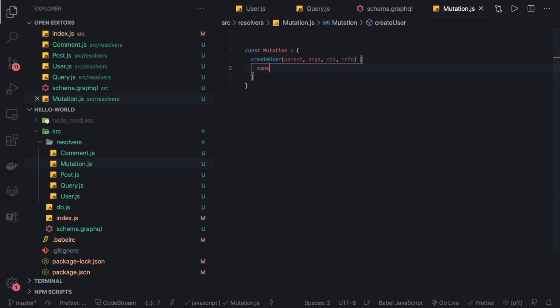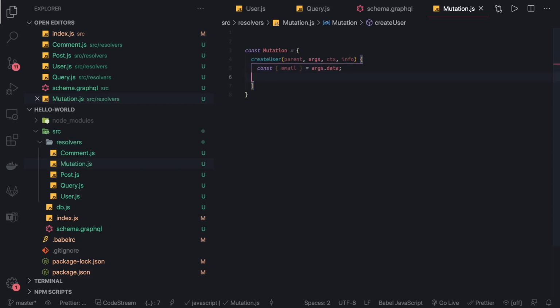Okay, and here from the argument we can get all the data we need. So if you just see const data, I can access it from argument, and here I can check, okay, if the data is there, if this particular email is already taken, all these things we can do. Let's say first we will check email, argument.data.email.